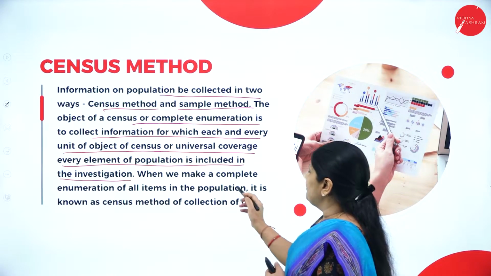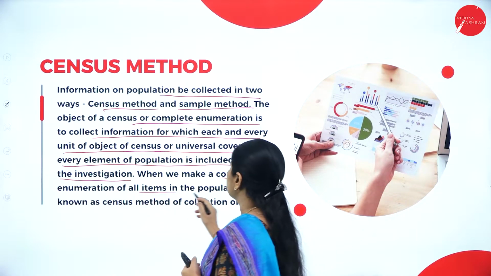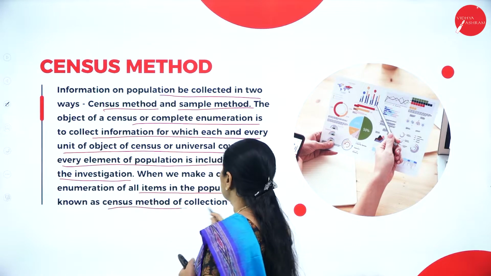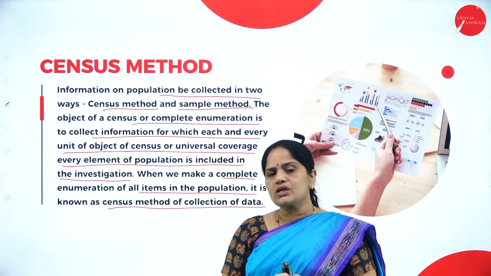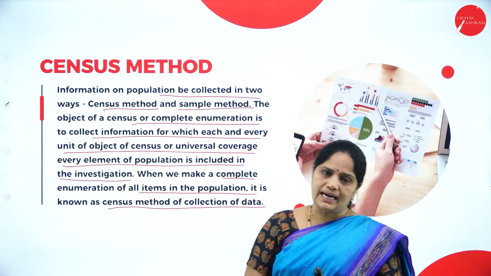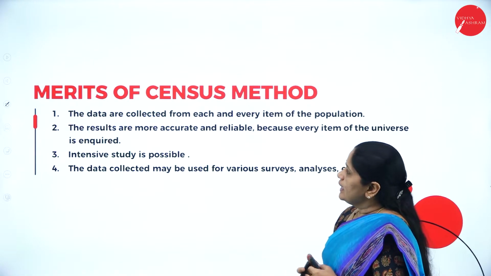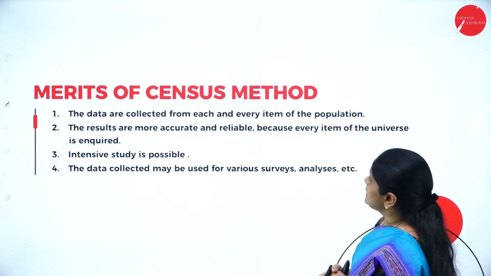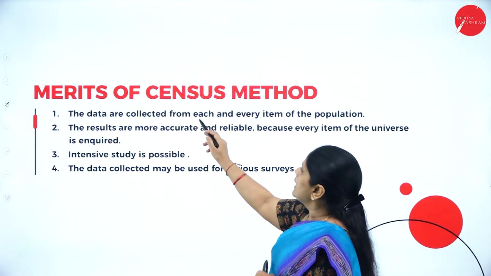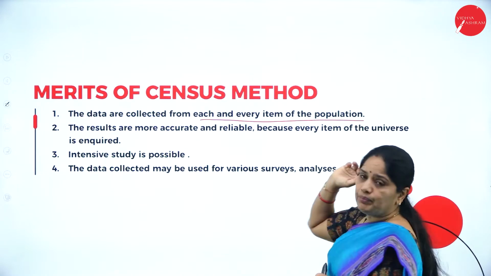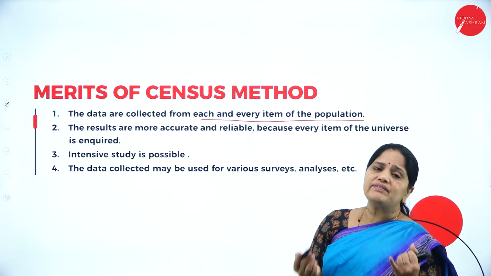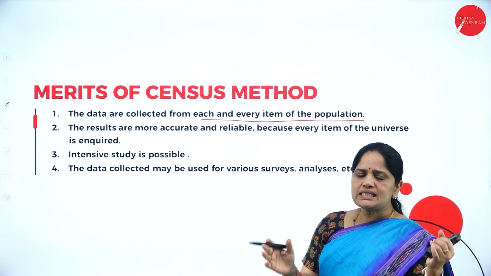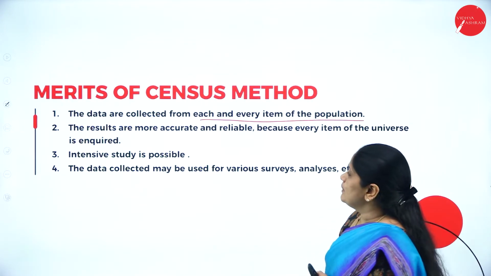When we make a complete enumeration of all items in the population, it is known as the census method of collection of data. Next, what are the merits of the census method? The data is collected from each and every item of the population. This is the first merit because you don't have any room for assumptions. Exact data is collected from each and every population.